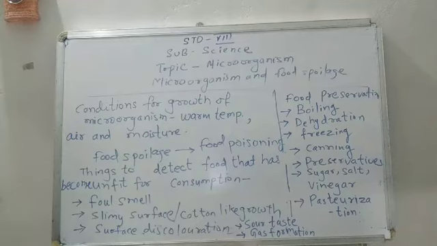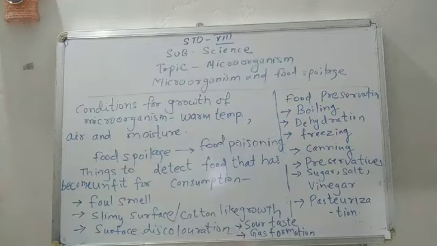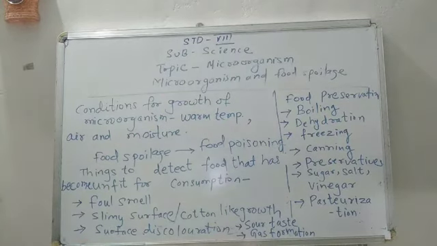You must have seen if we have kept a citrus fruit like orange, or we have kept bread for many days without any preservation, then a cotton-like growth grows on the surface. This shows that the food is unfit for use, that microorganisms have grown in that food.